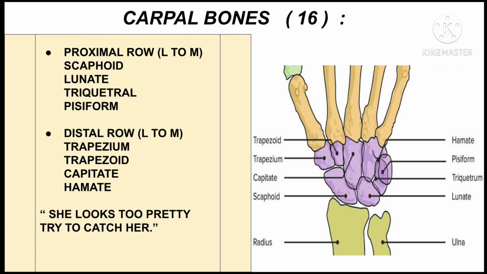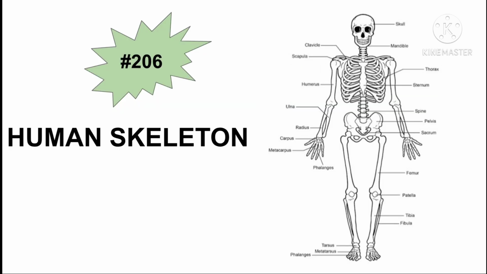The mnemonic to remember the carpal bones is: she looks too pretty, try to catch her. She means scaphoid, looks means lunate, too means triquetral, pretty means pisiform, try means trapezium, to means trapezoid, catch means capitate, and her means hamate. With this mnemonic, it is easy to remember all the carpal bones.